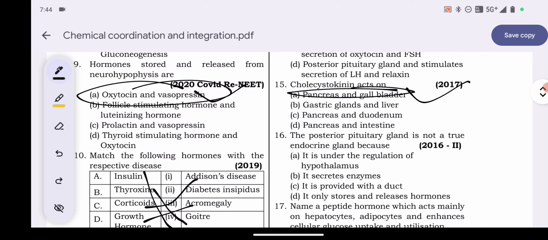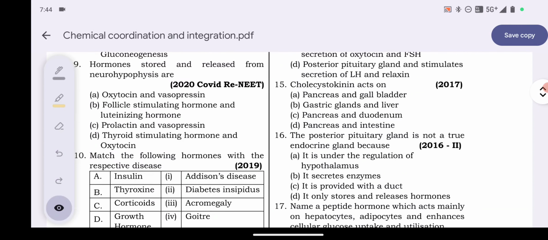Cholecystokinin, CCK for short, is a significant gastrointestinal hormone that aids in the pancreatic secretion and gallbladder contraction, as well as regulating gastrointestinal motility. Plasma cholecystokinin rises significantly when fat and proteins are consumed. So option A is the correct one.